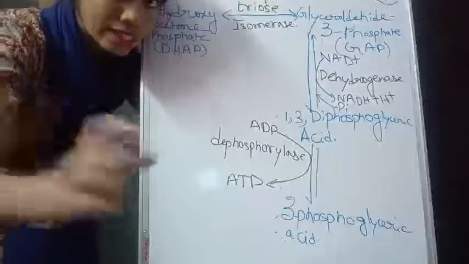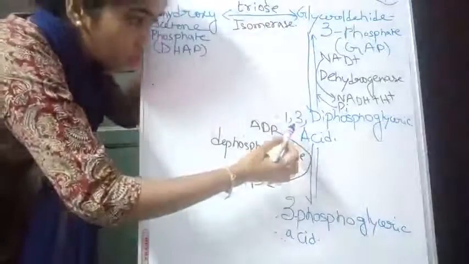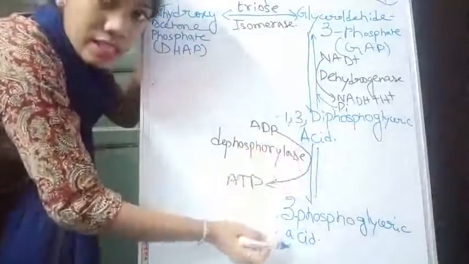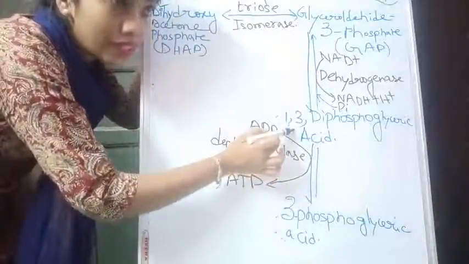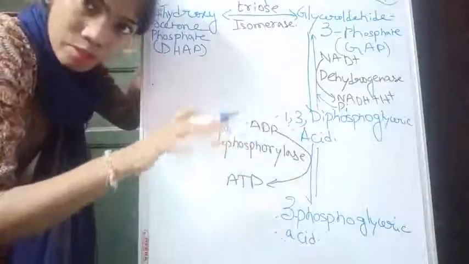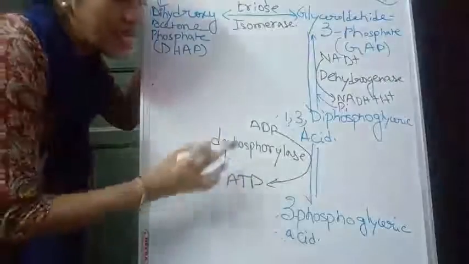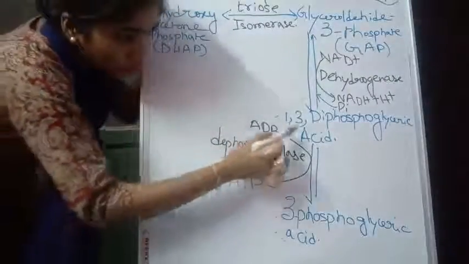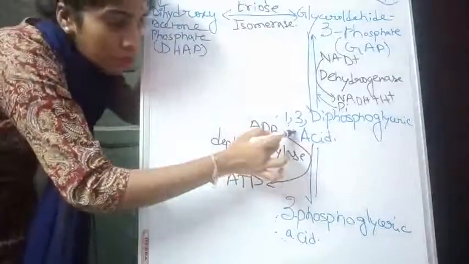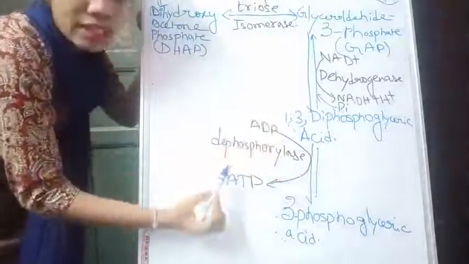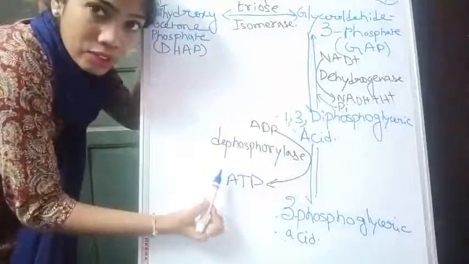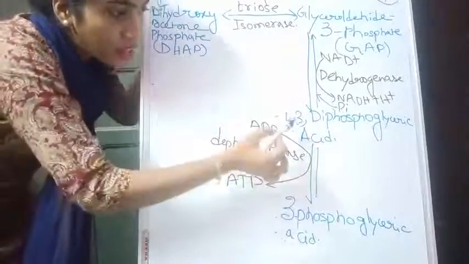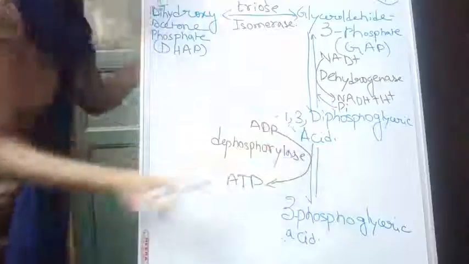Why dephosphorylase? If we concentrate on this structure and this structure, we can see the removal of one phosphate. D means removal, so dephosphorylation means removal of phosphate. Since the removal of phosphate has occurred, the enzyme that works here is dephosphorylase. Dephosphorylase has removed one phosphate from this structure.